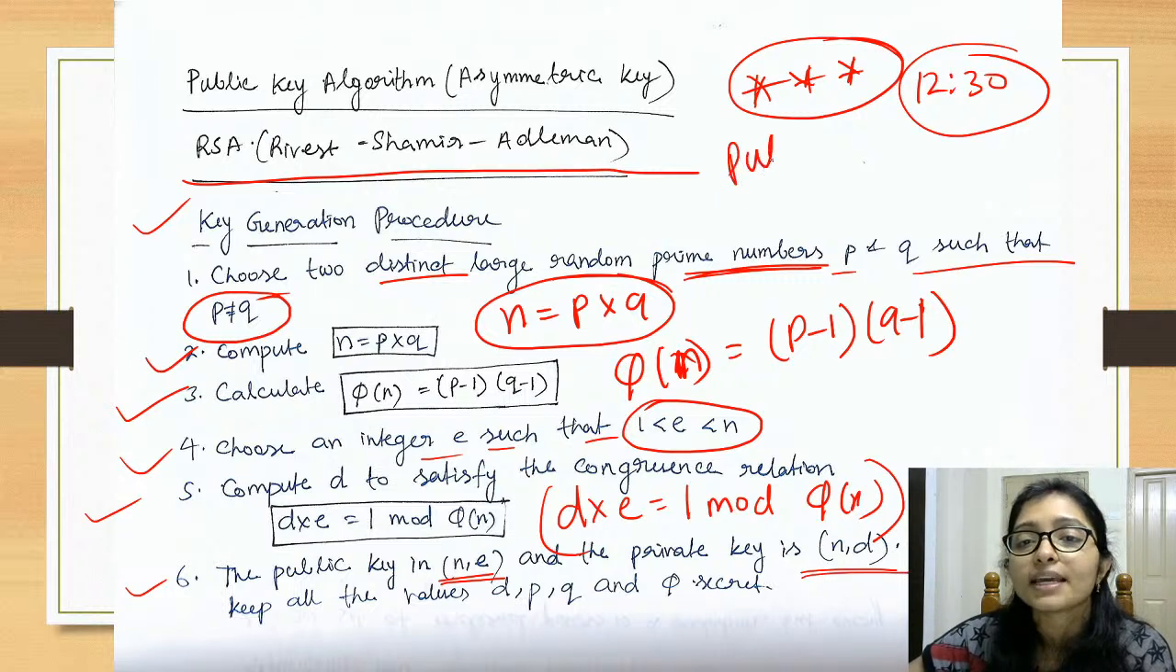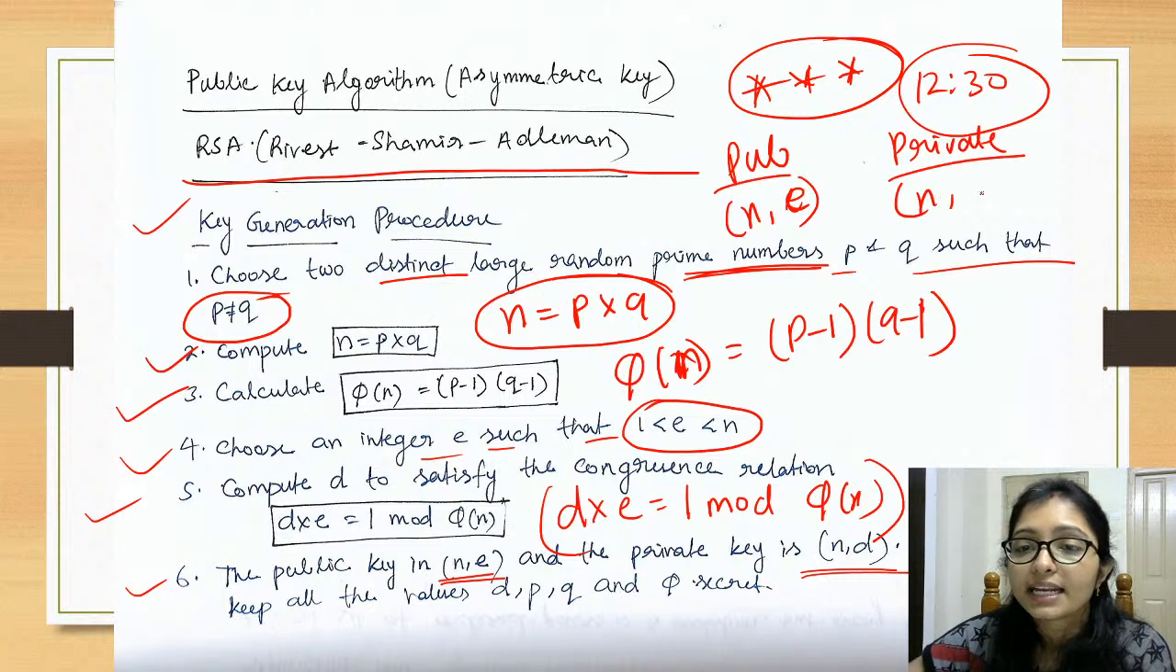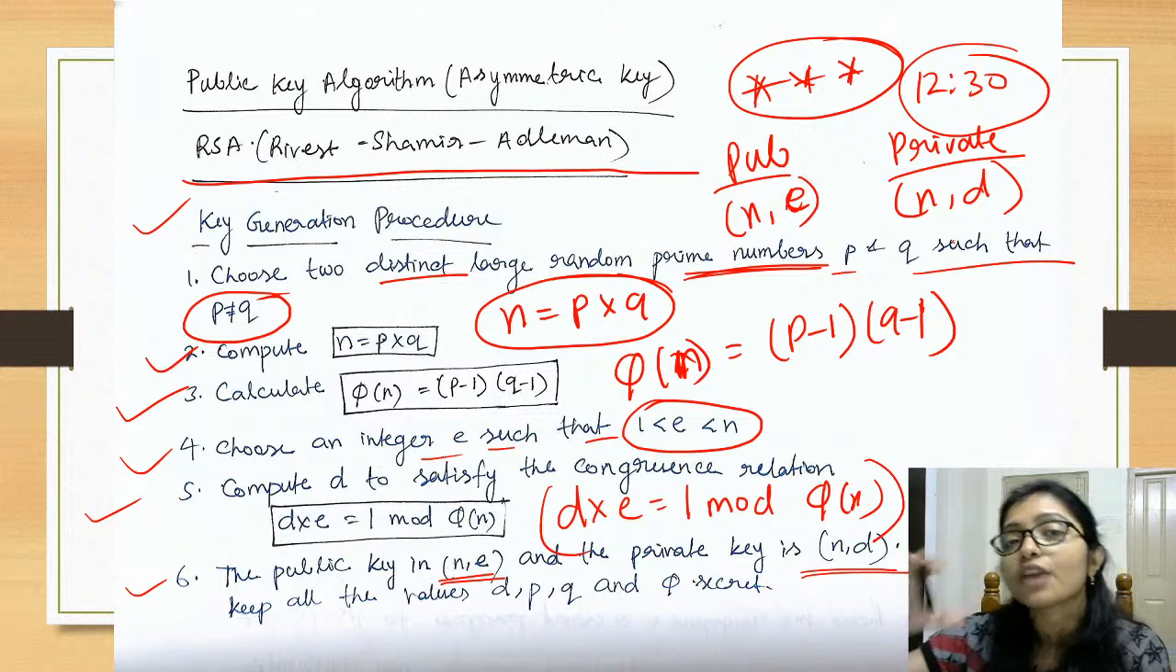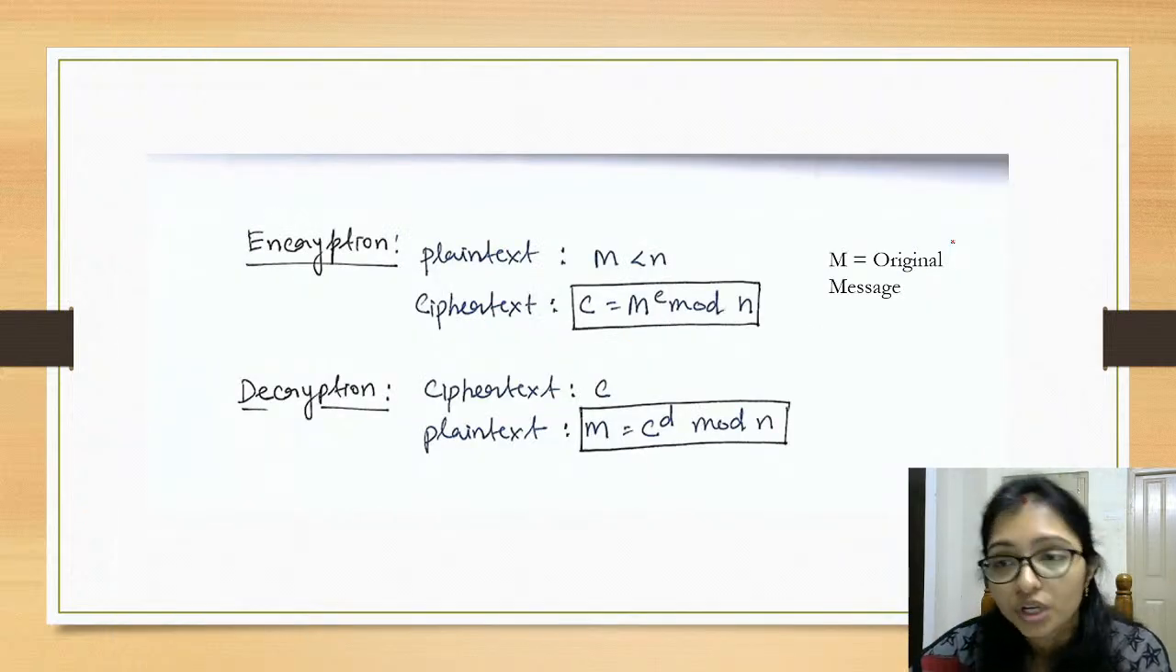What is the public key? Public key is N comma E. And what is the private key? Private key is N comma D. Okay, N, E and N, D. The algorithm will be clear when I take the example. From the example, the algorithm will be more clear.